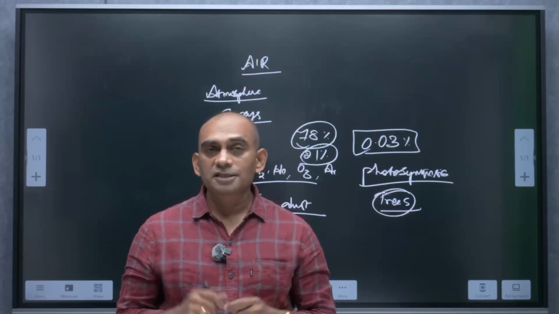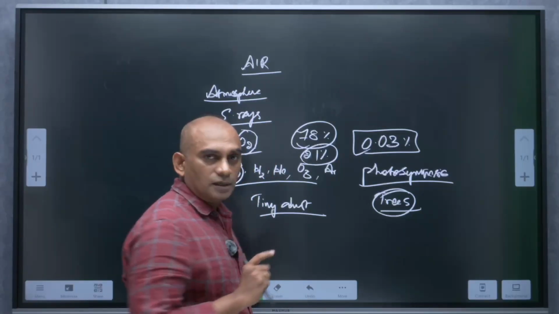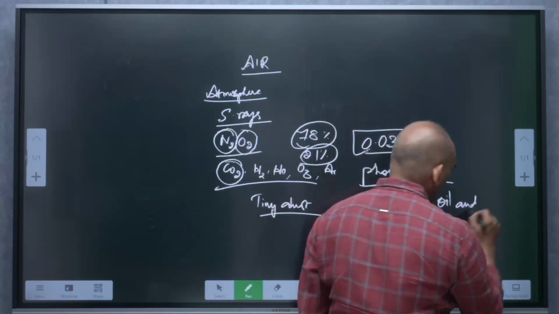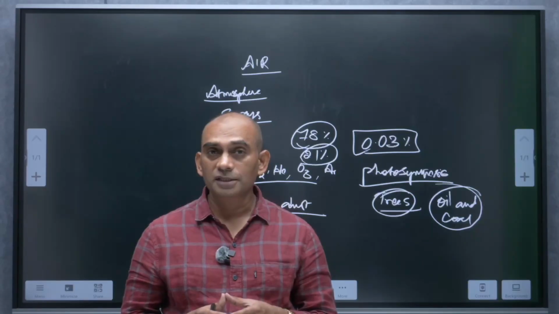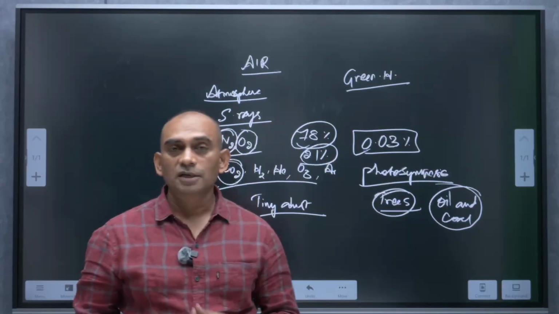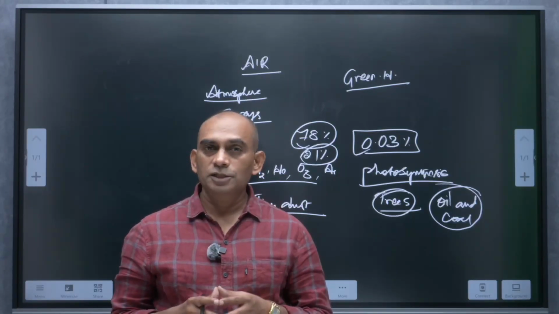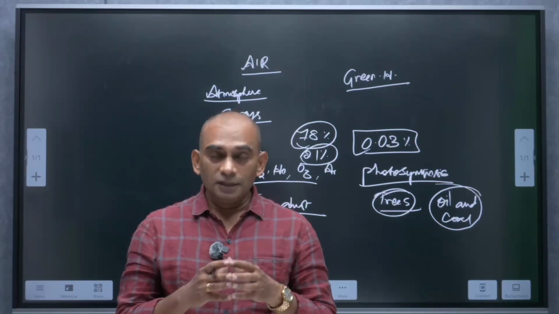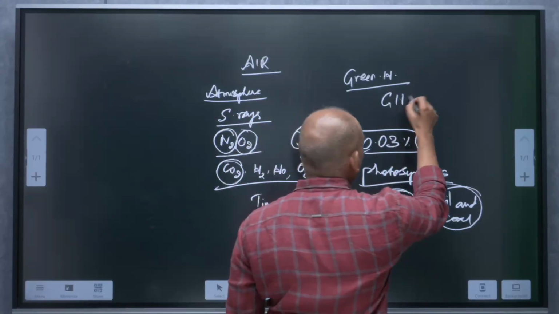This balance gets disturbed when burning of fossil fuels is more. Fossil fuels means oil and coal. How could carbon dioxide maintain the Earth's temperature? Carbon dioxide creates the greenhouse effect. How could it be possible? Because it has the capacity to trap heat which radiates from the earth. That's why carbon dioxide is known as a greenhouse gas.